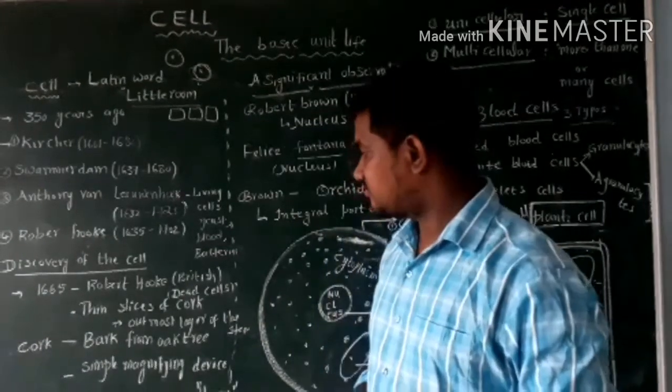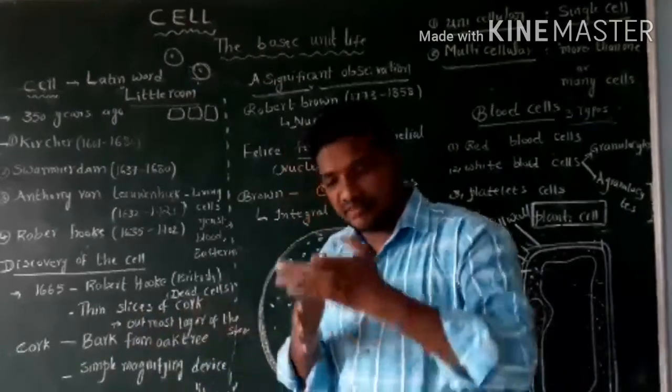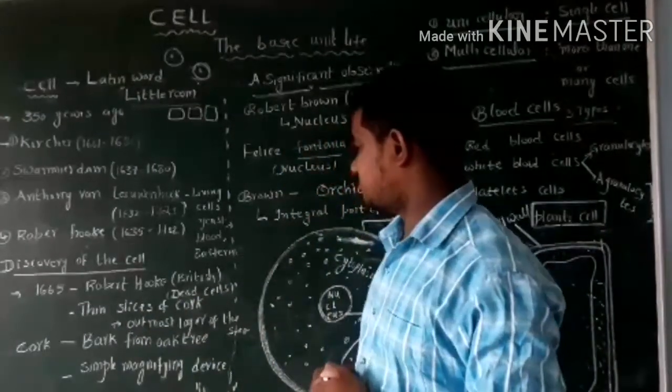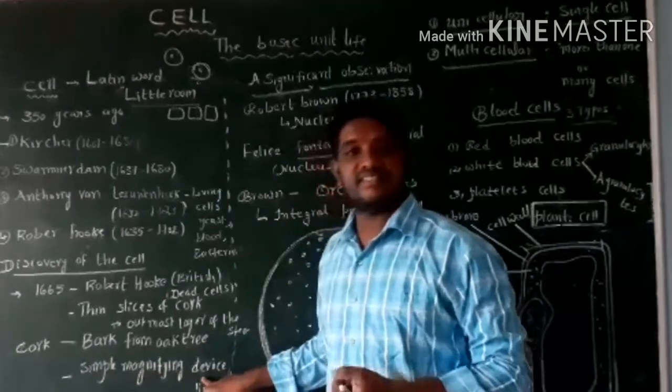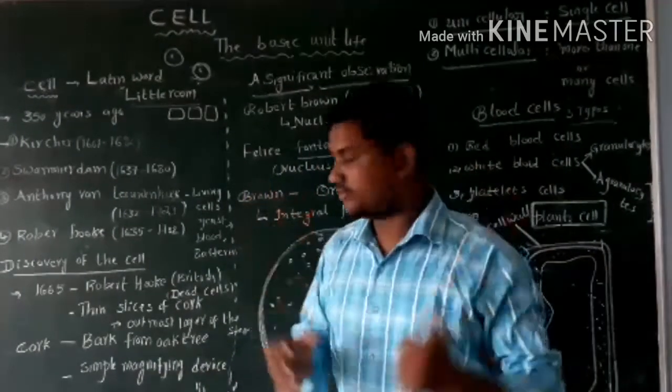Okay. You make it into small pieces. He observed them with a simple magnifying device, a simple microscope.